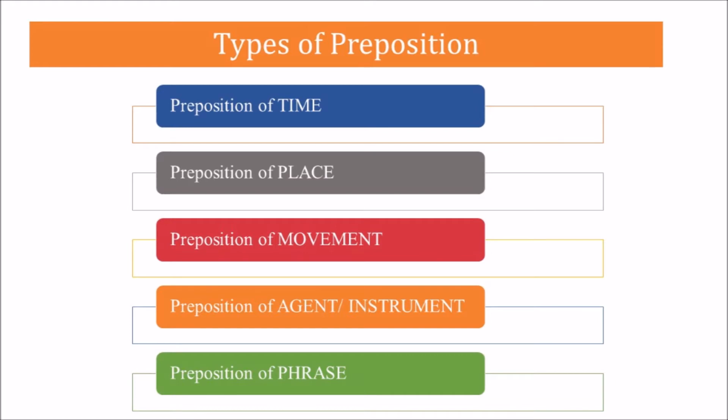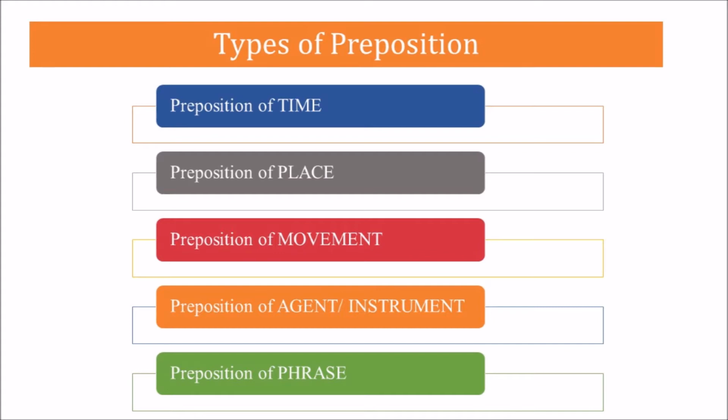There are various types of prepositions, like prepositions of time. Prepositions of time show the relationship of time between the nouns and the other parts of a sentence. Prepositions of place and direction show the relationship of place between the nouns and the other parts of a sentence.